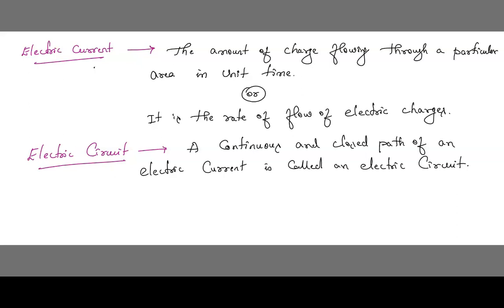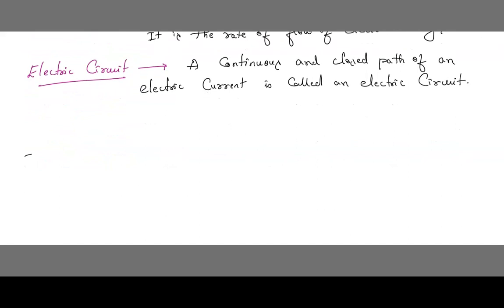Is this clear, children? So in the circuit, what will we have? In a circuit we use metallic wires, because electrons will flow through metallic wires only. Correct? In an electric circuit we use metallic wire to transfer the electrons from one place to another place. See children, one important piece of information. Actually, electrons were not known at the time when electricity was first discovered. When we discovered electricity, at that time we did not know about electrons. Understood?